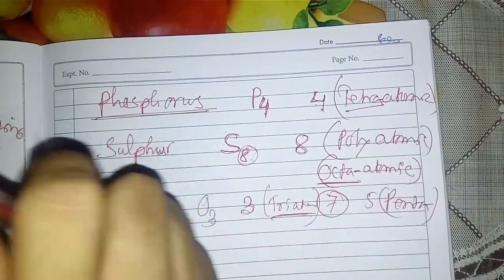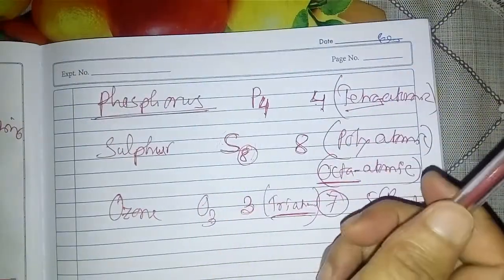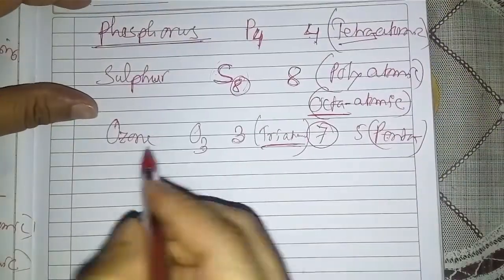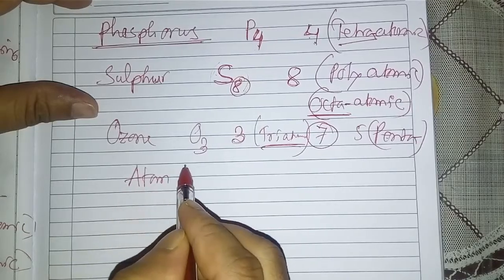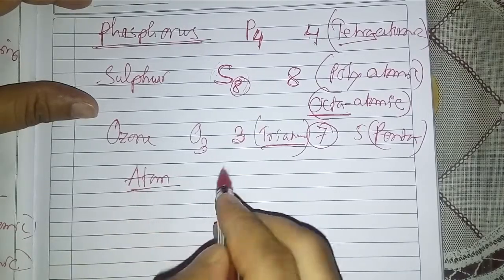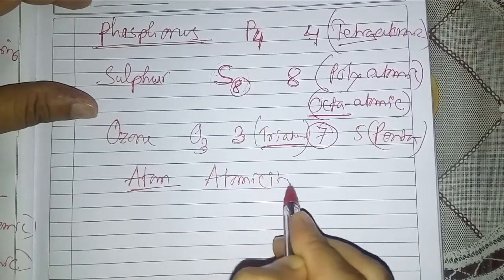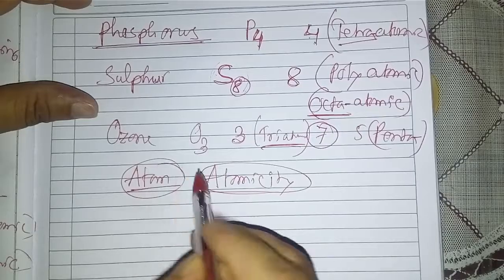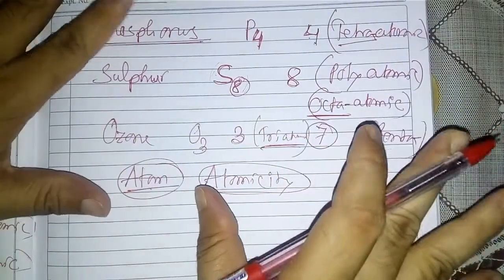First of all, you have to learn the definition of atom according to John Dalton, and after that atomicity. These two definitions, and the atomicity of some elements.